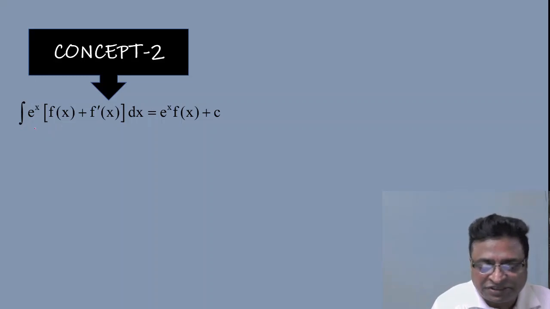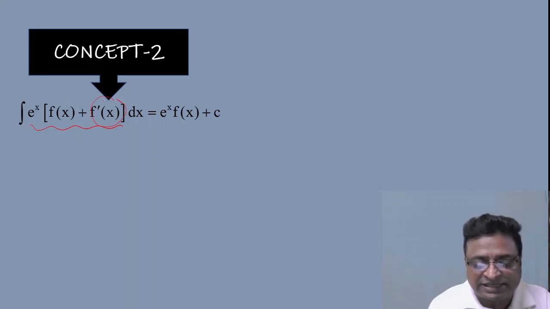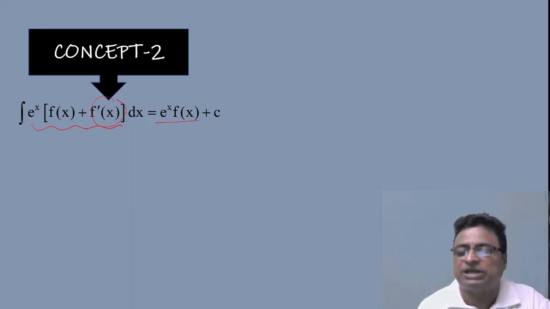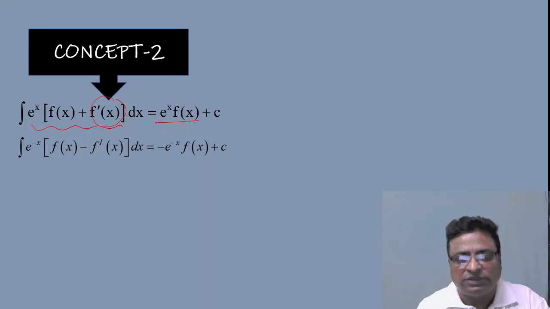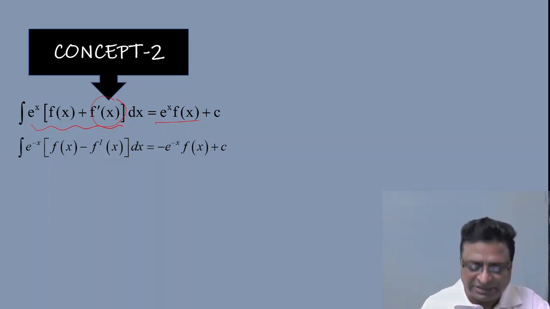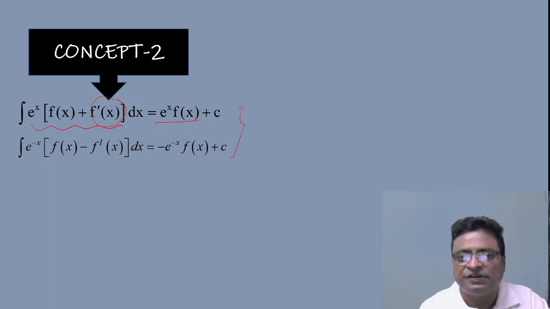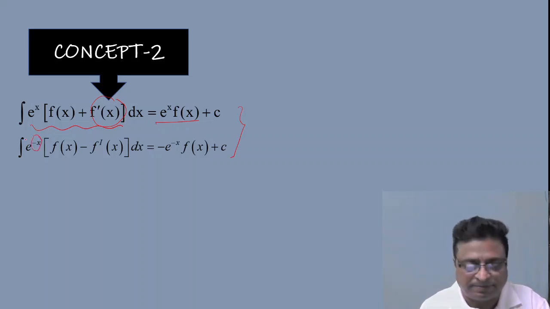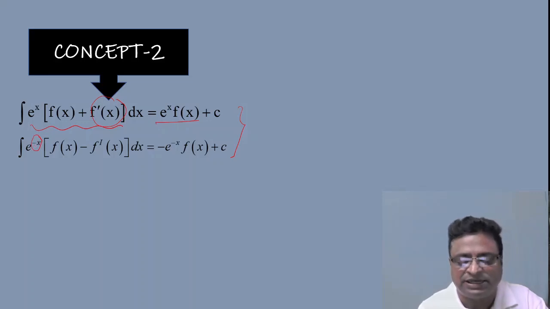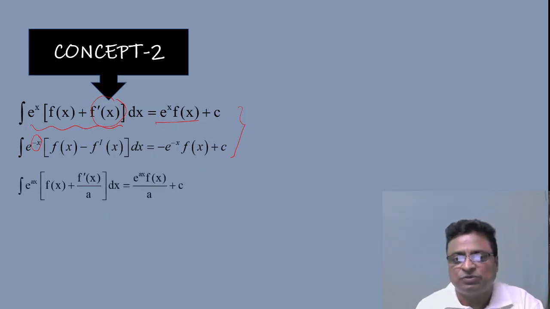If the integrand has one function and the derivative of that same function is given, then the answer is e power x into f of x. The more generalized version is: integration of e power minus x into f of x minus f dash x dx is equal to minus e power minus x f of x. Both are the same; only the sign differs, since here it is minus x and instead of plus f dash x, minus f dash x is given. So the answer is like this. This is the more generalized version.